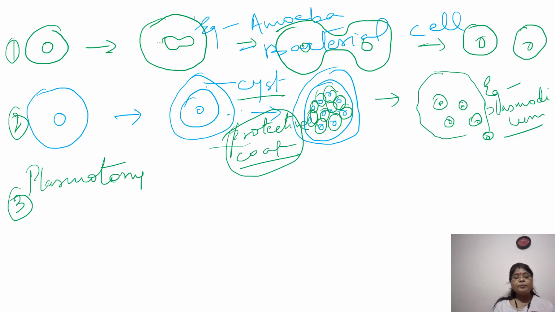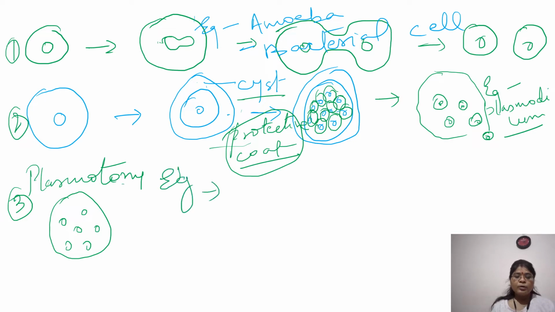Nuclear division was taking place, and this plasmotomy, it happens in those cells which are multinucleated. One of the best examples is opalina and plasmodium.